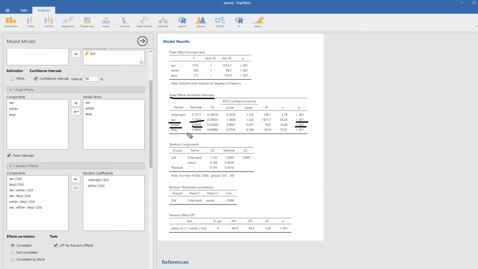This indicates that students who scored higher with respect to extroversion were predicted to score higher with respect to popularity. And then you also have the level 2 predictor right here, teacher experience. Basically, the relationship between teacher experience and popularity is flowing through that random variation in the intercepts. You can see we have a positive coefficient right here.